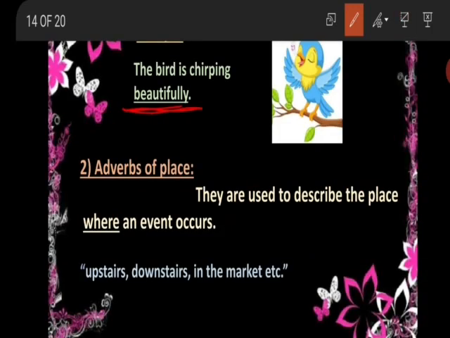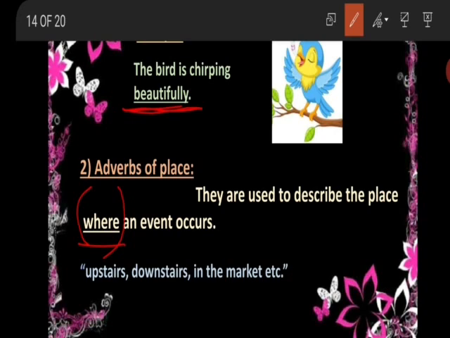Okay. Now the second is adverbs of place. They are used to describe the place where an event occurs. So these types of adverbs answer the questions asked in the sense of where. For example, the place can be upstairs, downstairs, in the market, beside the wall, behind, up, above.